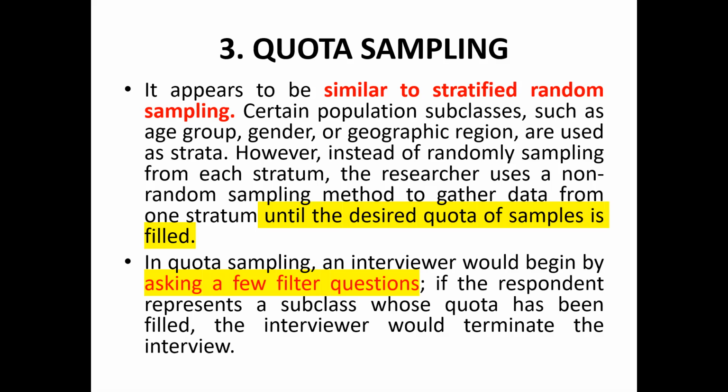The researcher uses a non-random sampling method to gather data from one stratum until the desired quota of sample is filled. So in quota sampling, an interviewer would begin by asking a filter question. Generally, you have a filter question in quota sampling. If the respondent represents a subclass whose quota has been filled, the interviewer would terminate the interview.